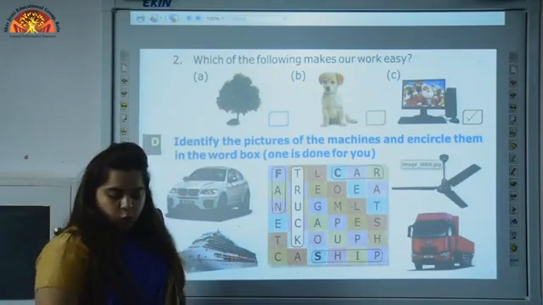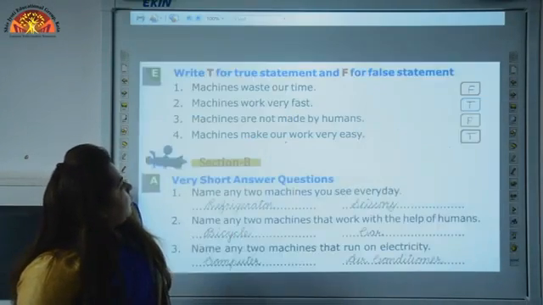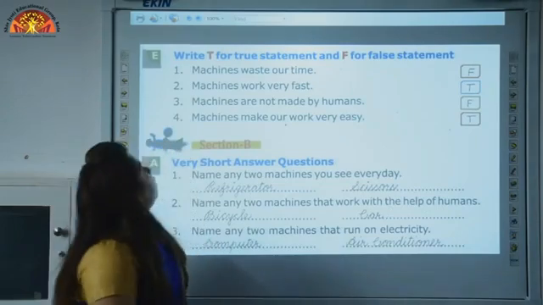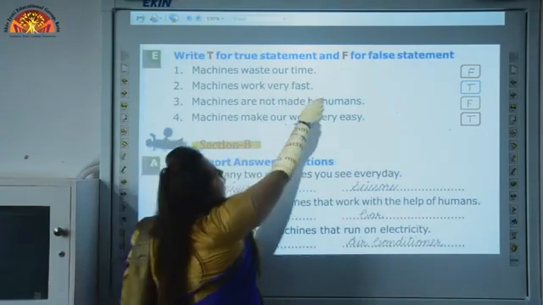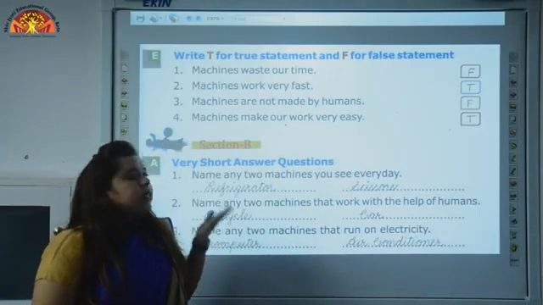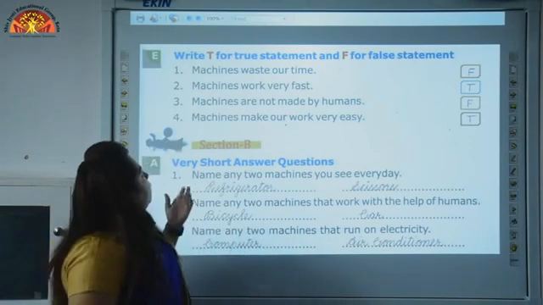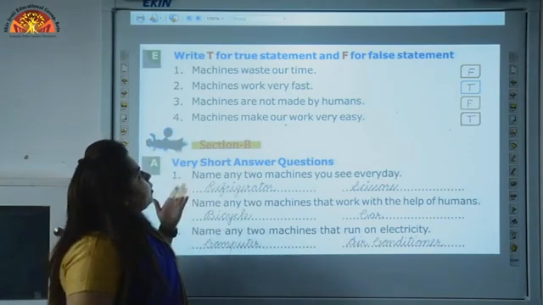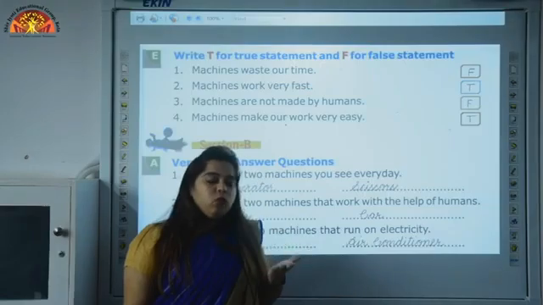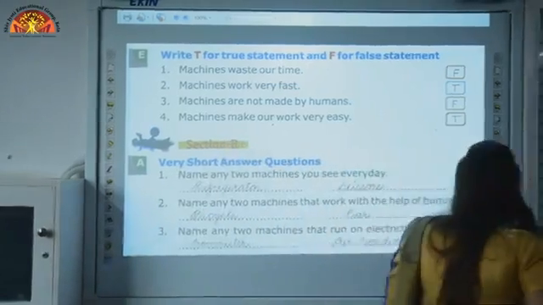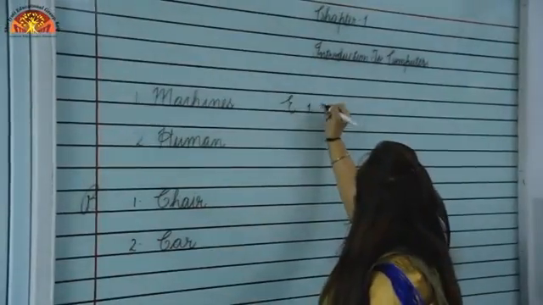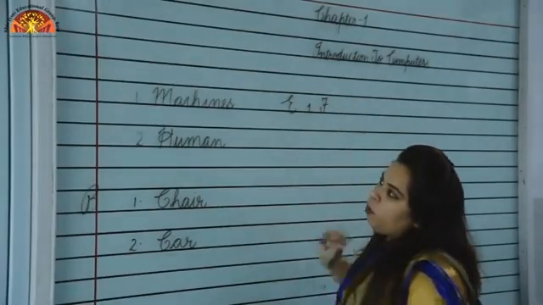Now let's switch to page number 9, question number E. Now let's see what question number E says. Write T for true statement and F for false statement. We have to write T if the statement is true and we have to write F if the statement is false. First, machines waste our time. With the help of machine, is our time wasted? No. But we can do work very quickly. So, question number E. First is false. We will write F over there.